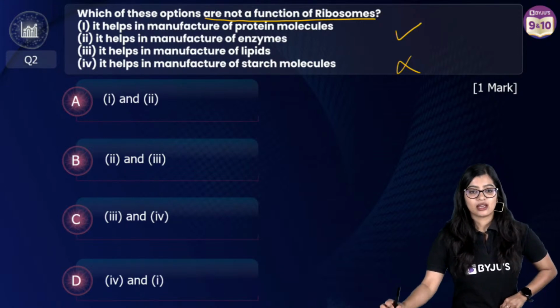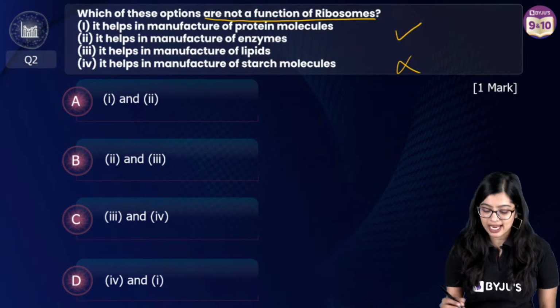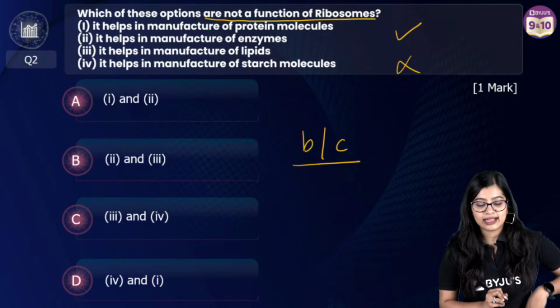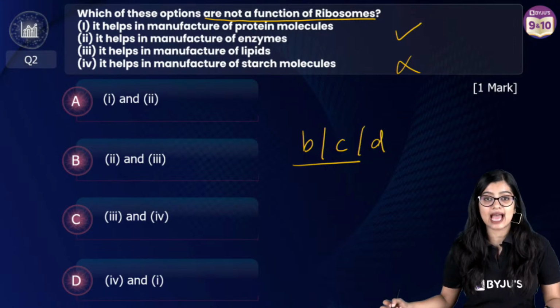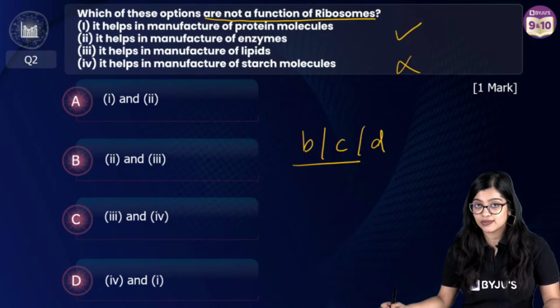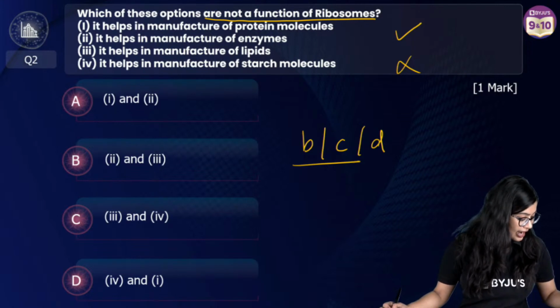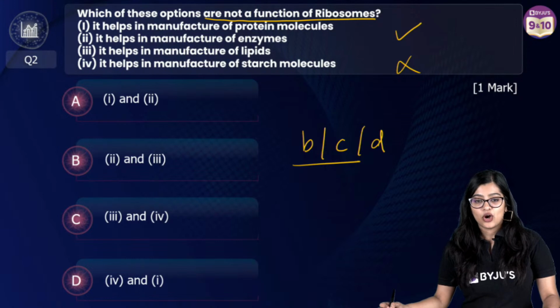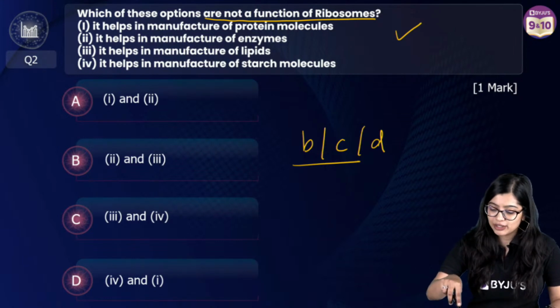Okay. I can see there is a huge tie between option B and option C. There is a tie between options B, C and D in the live chat. Students watching this video later, pause the video and you can try answering. It should be very, very simple. Okay, now let's solve it together.